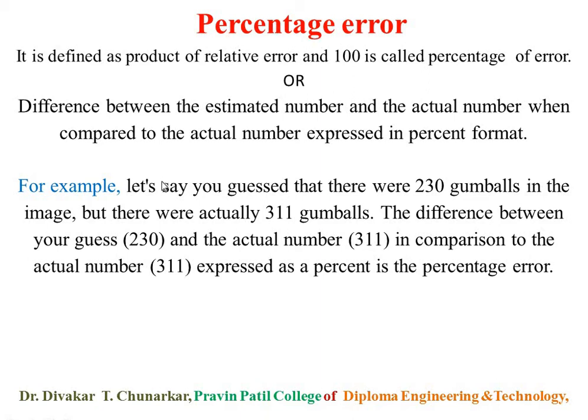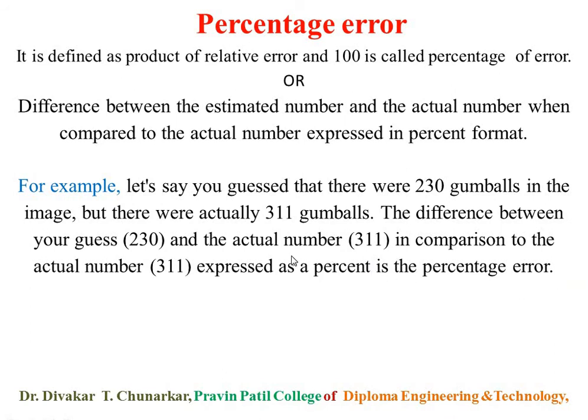We will take some examples. Let us suppose that you guessed there were 230 gumballs in the image, but there were actually 311 gumballs. The difference between your guess of 230 and the actual number, 311, in comparison to the actual number 311, expressed as a percent, is the percentage error.